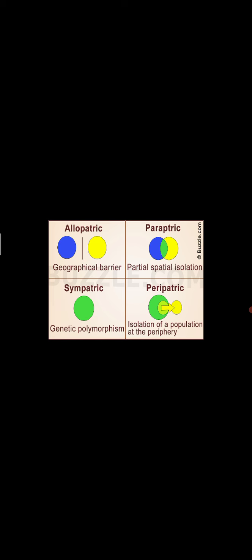And in peripatric, there is isolation of a population at the periphery, at the edge or ecological edge, as an edge effect. In peripatric, isolation of a population at the edge, rim, or periphery occurs.